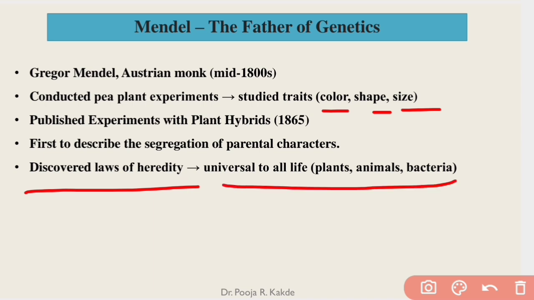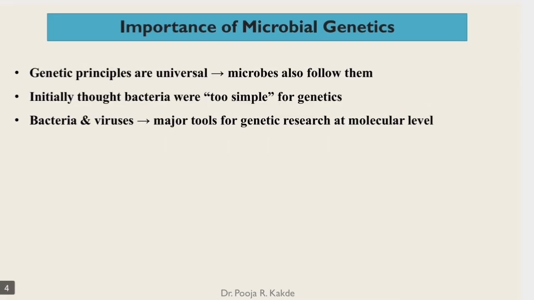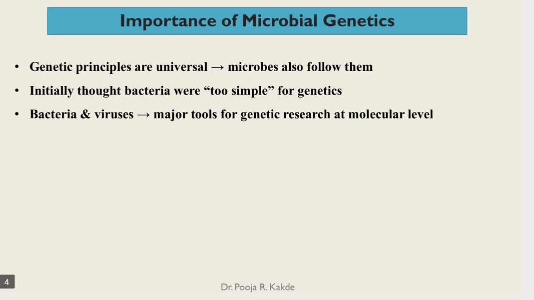It means they apply to plants, animals, bacteria. Whatever study he performed and his results, he published those in Experiments on Plant Hybrids, 1865. What is the importance of microbial genetics? Why is studying microbial genetics important? Because genetic principles are universal, and when we say universal, microorganisms or microbes also follow these universal principles.